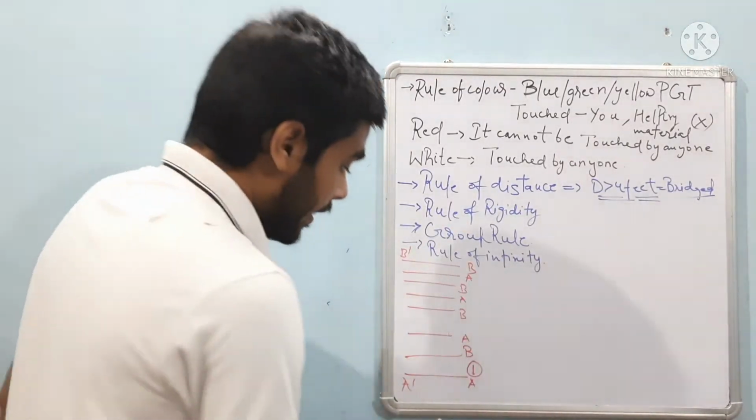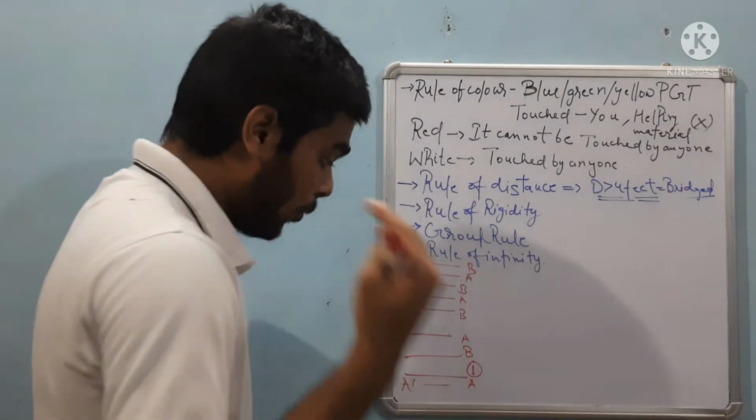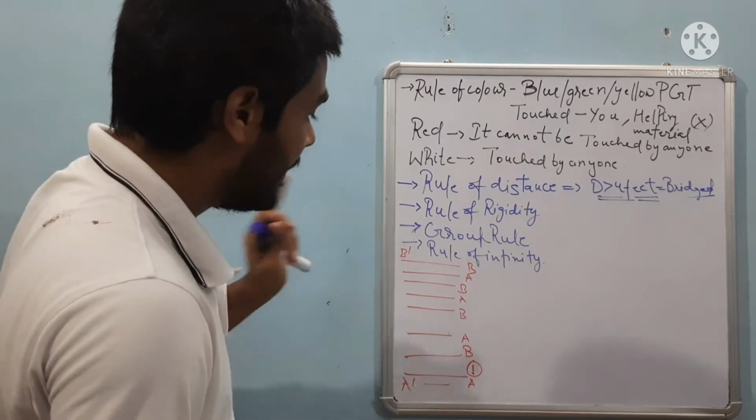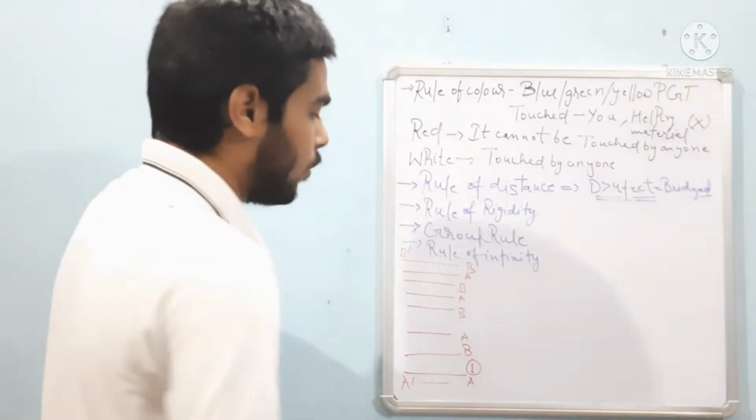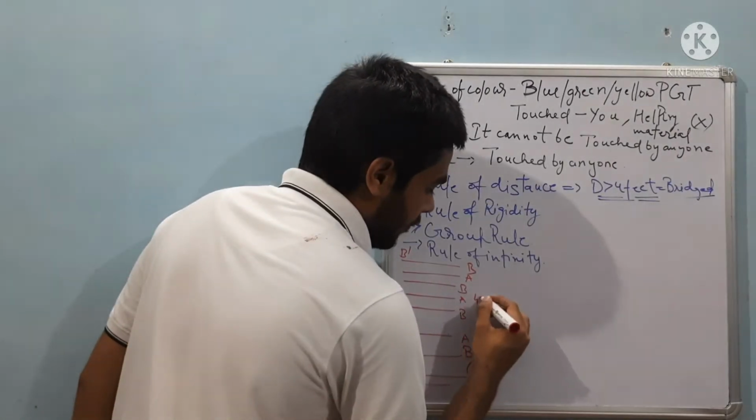So your group is standing here and your group has to move till the B dash, and the time for the PGT is 45 minutes.